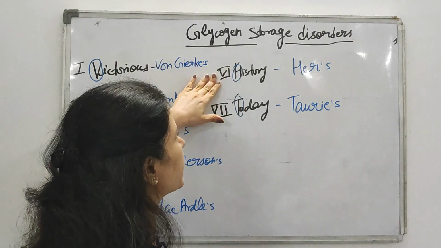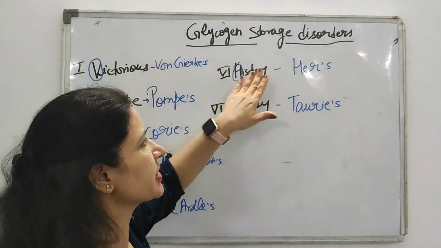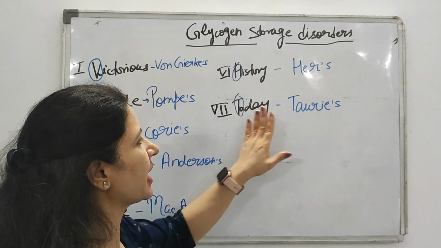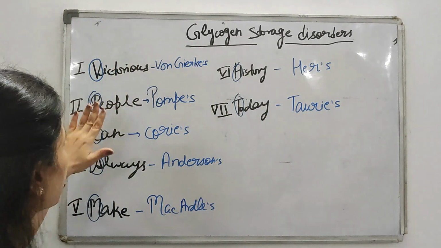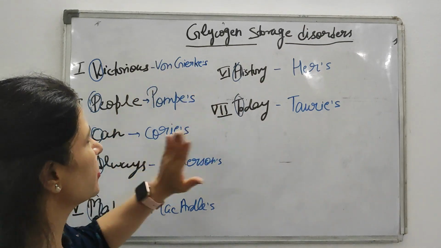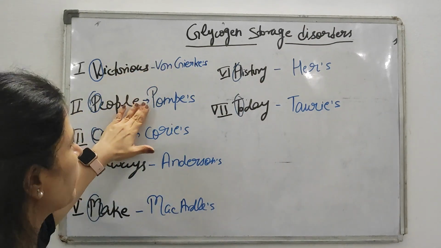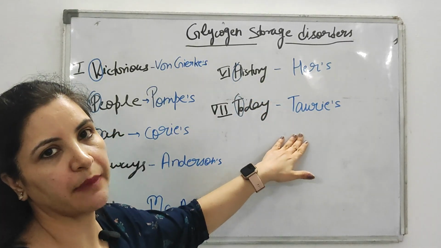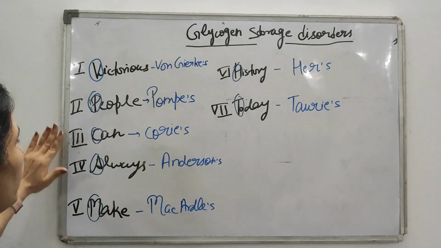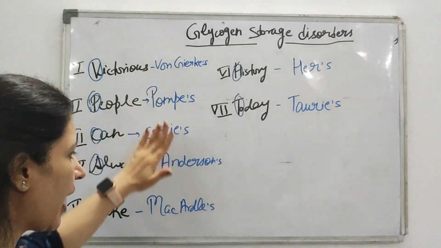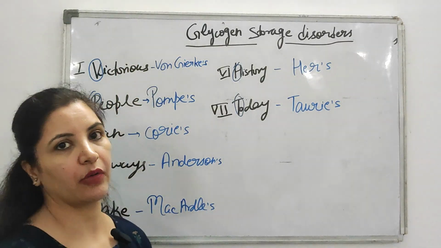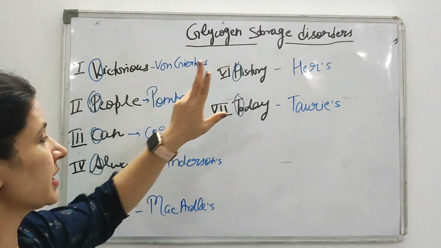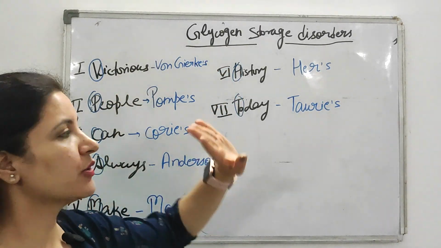And type 6 is that of history. History's H stands for Hers. Type 7 is today. Today's T stands for Tarui's. So, victorious people can always make history today: von Gierke, Pompe's, Cori's, Andersen, McArdle's, Hers and Tarui's. Okay. So these are types 1 to 7 and you have to remember them in that order. You cannot change the order. Type 1 is always von Gierke, type 2 is always Pompe's. So you cannot change.